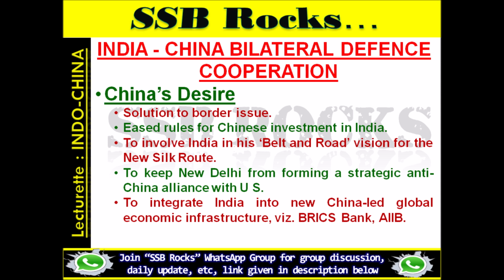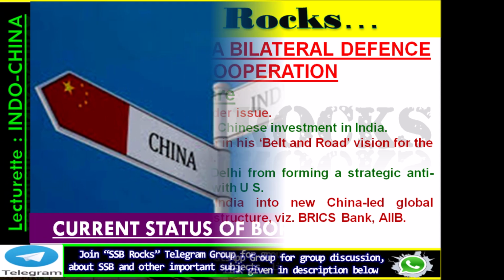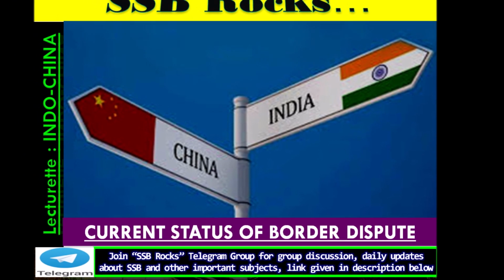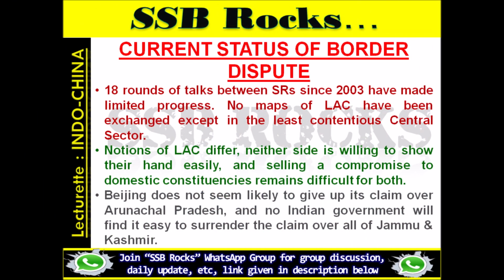Let's discuss the current status of the border dispute. 18 rounds of talks between the SRs since 2003 have made limited progress. No maps of the LAC have been exchanged except in the least contentious central sector. Notions of the LAC differ. Neither side is willing to show their hand easily, and selling a compromise to domestic constituencies remains difficult for both.